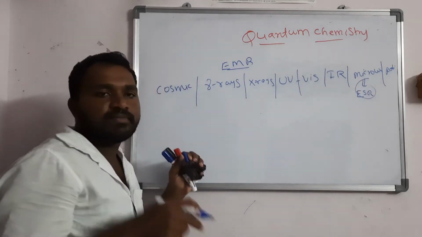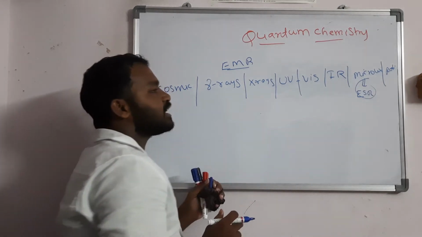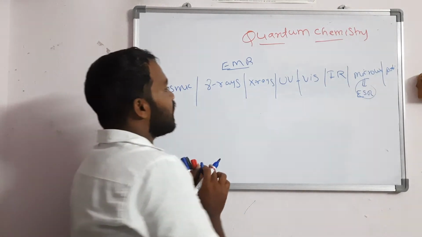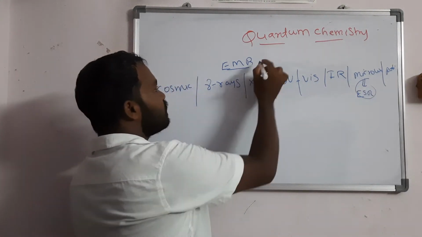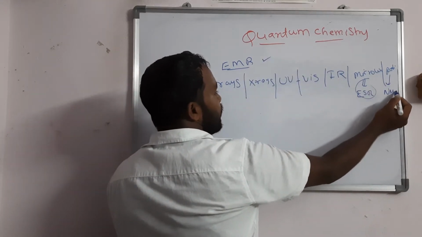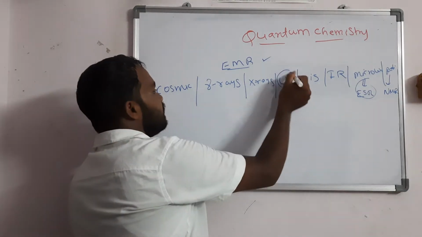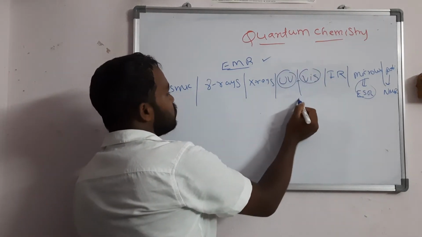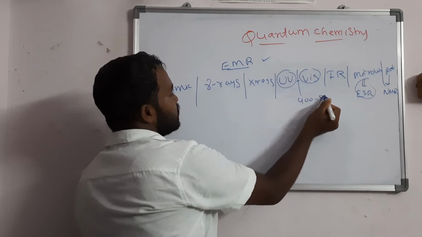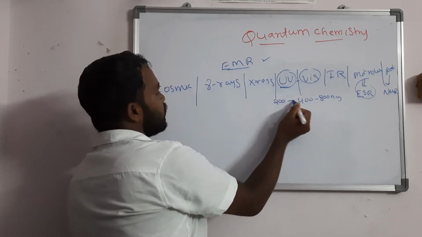Some competitive exams also ask which of the following radiations is used in ESR spectroscopy. So like this they will ask. You should know this basic concept of electromagnetic radiation. These radio waves are used in NMR spectroscopy. Already you know this, right? UV and visible: visible is 400 to 800 nanometers, whereas UV is 200 to 400 nanometers.